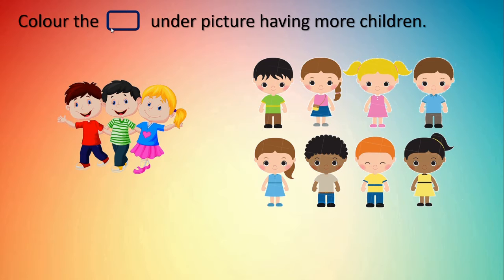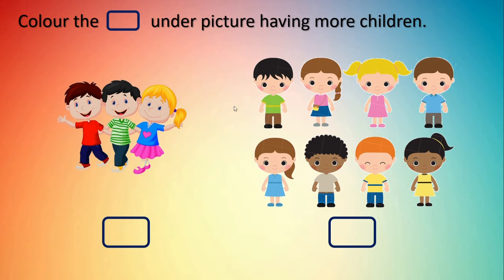Color the box under picture having more children. Here also we can see 2 groups of children. This is first group and this is second group. Right? 2 groups we can see, and in each group there are some children. In the first group we can count only here 1, 2 and 3. 3 children. And in the second group there are many children.